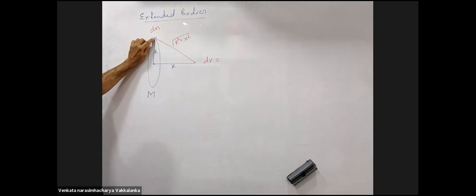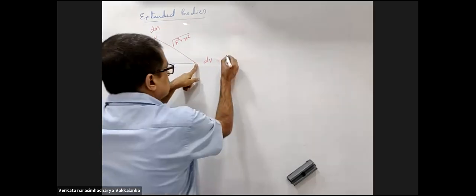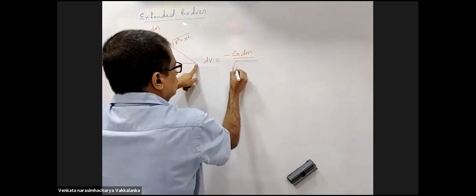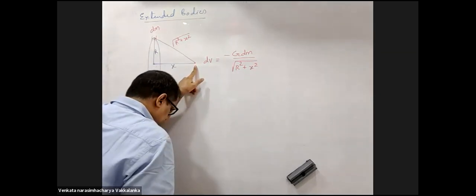Because of the small element dm, what is the potential here? Minus G dm by r under root r square plus x square. Is this step clear to all? Yes, sir.